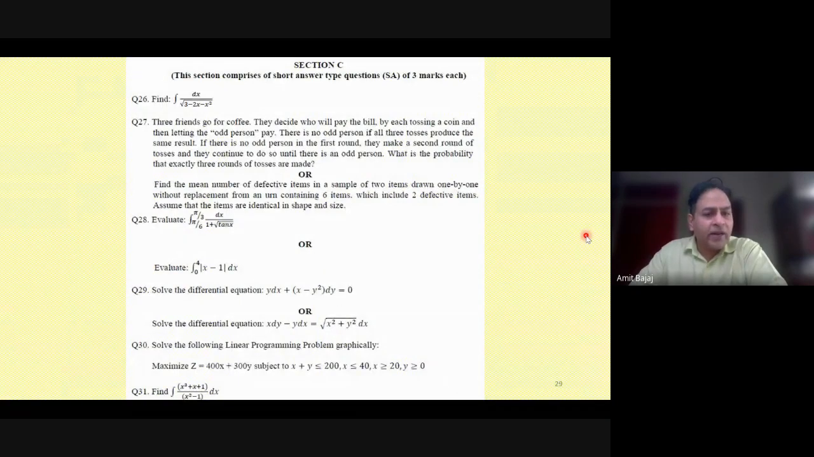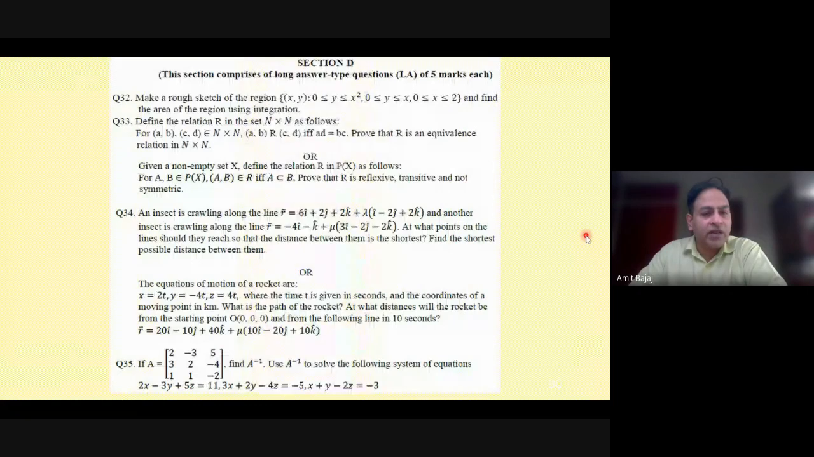Then in the three marker, there is no question as such, which is challenging. The direct type of questions are there. The only thing over here is in 33 question, you can see. So these are the generalized type of questions, which I personally feel board will avoid.